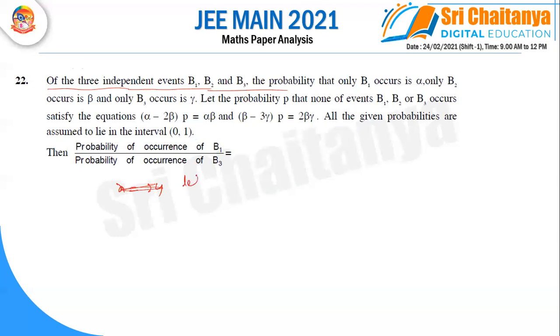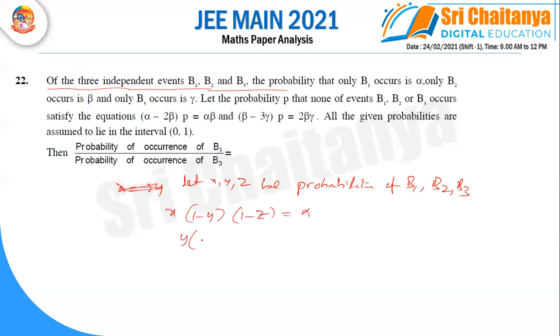Let x, y, z be the probabilities of b1, b2, b3 respectively. Then by using the first condition, x into 1 minus y into 1 minus z is alpha, y into 1 minus x into 1 minus z is beta, and z into 1 minus x into 1 minus y is gamma. Also it is given that 1 minus x, 1 minus y, 1 minus z is p.